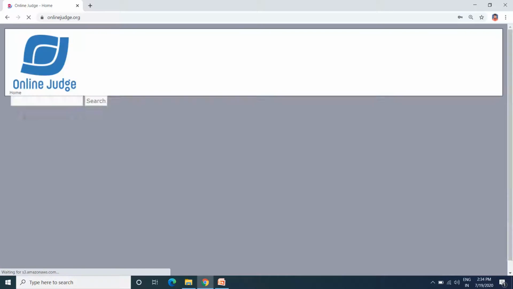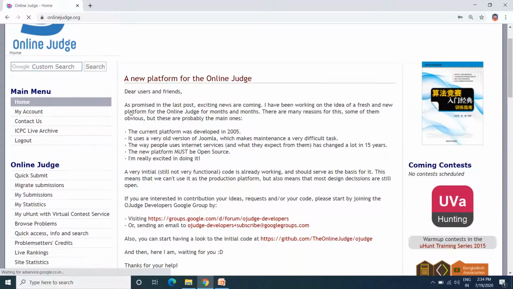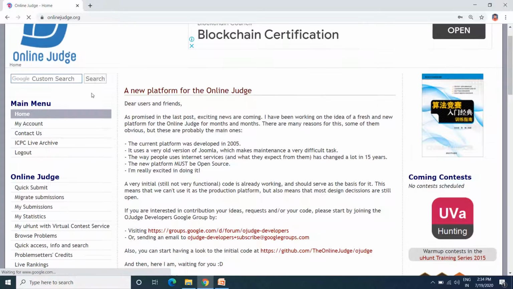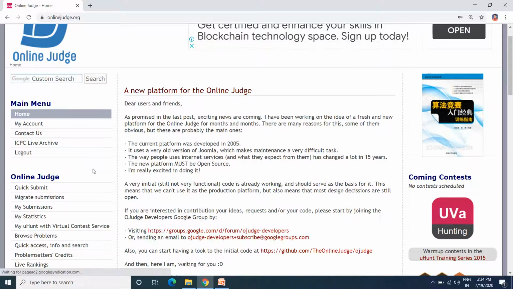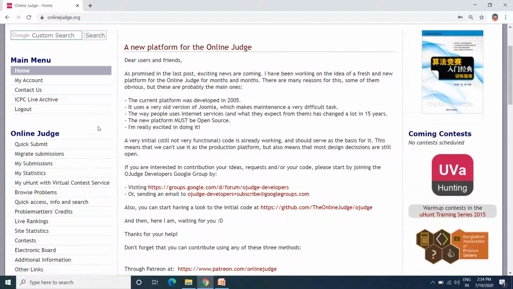Once it opens, you will see here that you are in the online judge, and it shows my account and logout. So it shows that your username and password are correct.